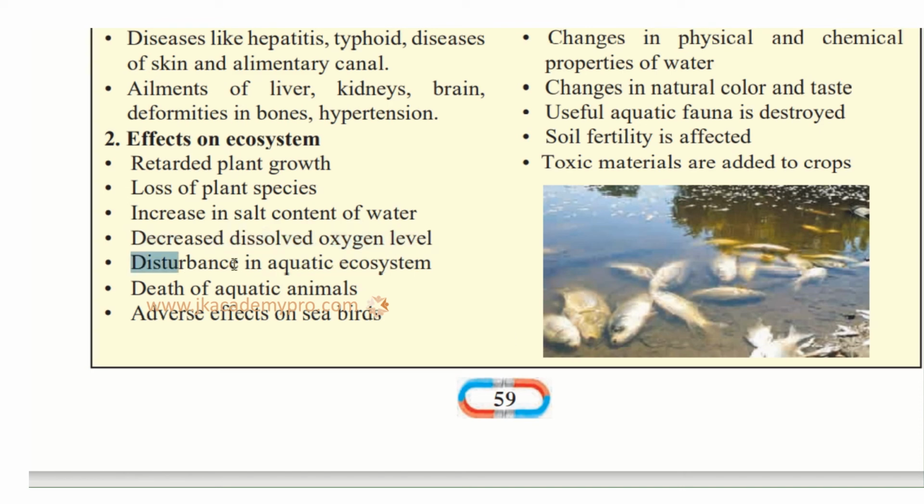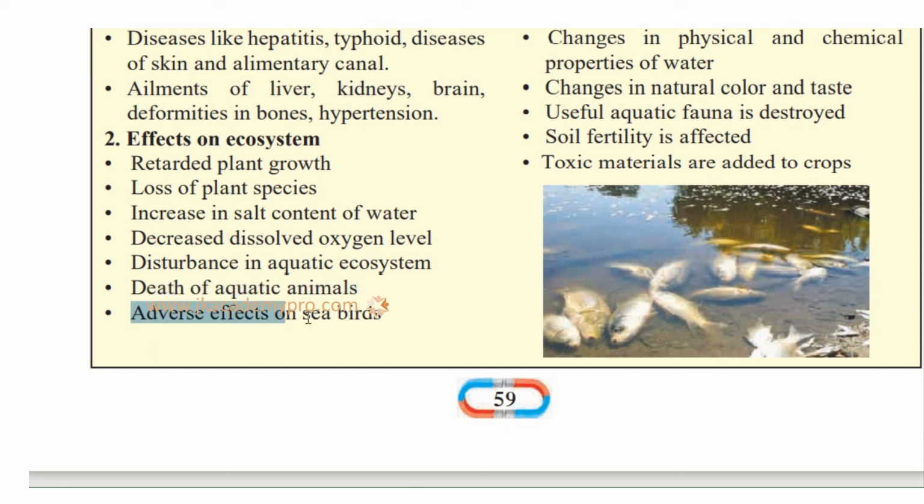Then disturbance in the aquatic ecosystem. A large number of fishes and plants will die, so there will be disturbance, because then in the water there will be nothing left, no organisms will be able to survive. Then death of aquatic animals. We just saw fishes dying, and there are many other microorganisms and other aquatic animals living in the water, so they also die.